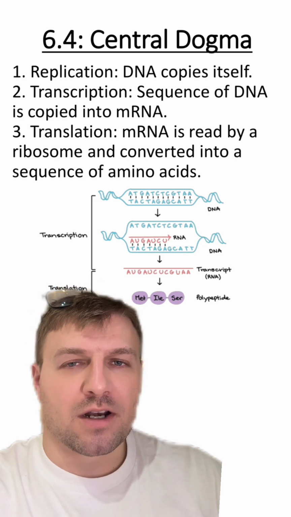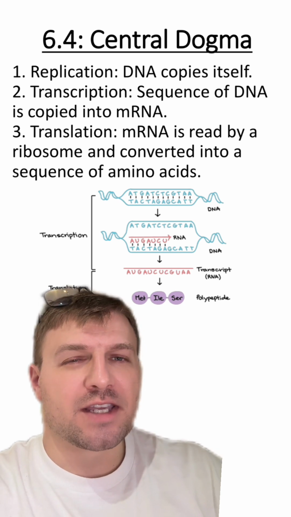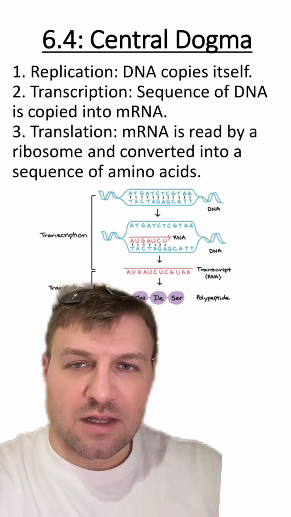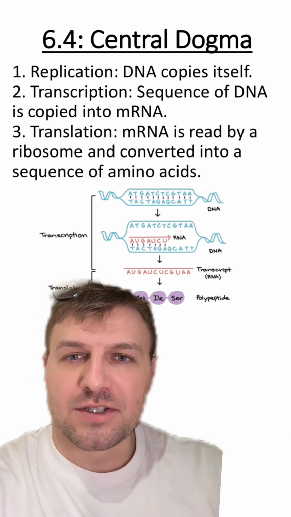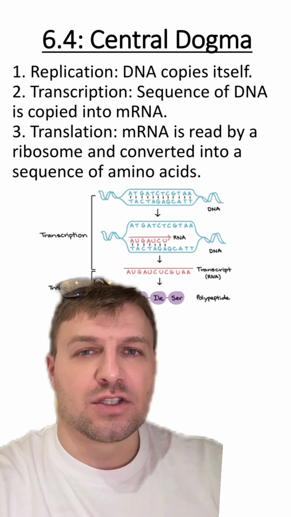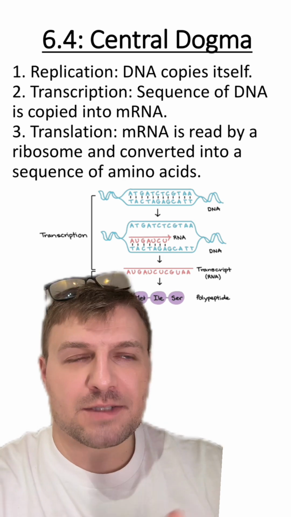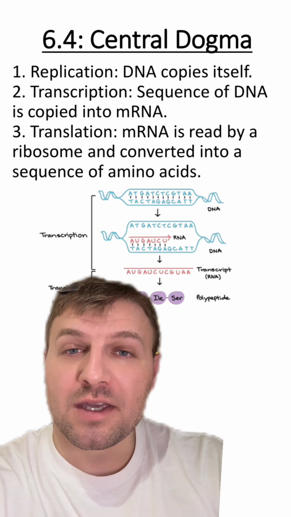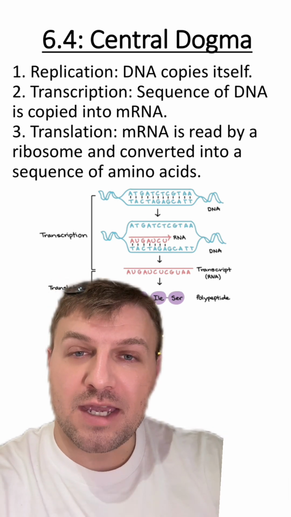The second main part of the central dogma is transcription. This is when a sequence of DNA is going to be copied into something called mRNA. The last or third part of the central dogma is translation, when mRNA is read by a ribosome and converted into a protein. The mRNA specifically isn't going to be made into a protein, it's just the genetic code or the copy of the DNA that's going to be read to make the protein.